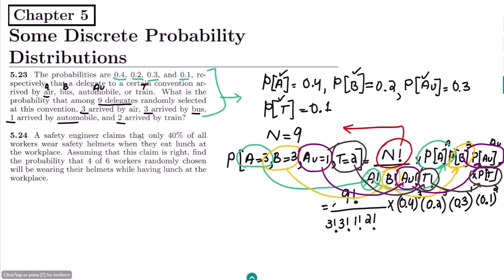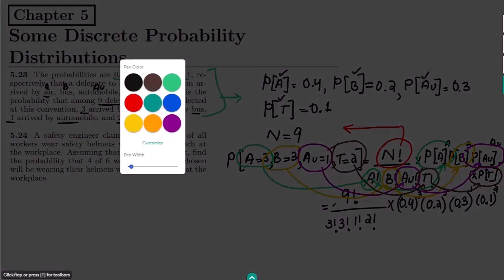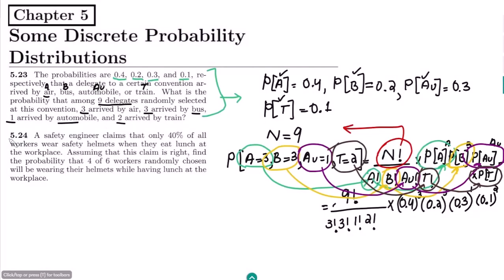In order to see what's the difference between the multinomial and binomial probability, let us go through the question, which is 5.24, and the statement of this question is, a safety engineer claims that only 40% of all workers wear safety helmets when they eat lunch at their workplace. Assuming that this claim is right, find the probability that 4 out of 6 workers randomly chosen will be wearing their helmets while having lunch at the workplace.